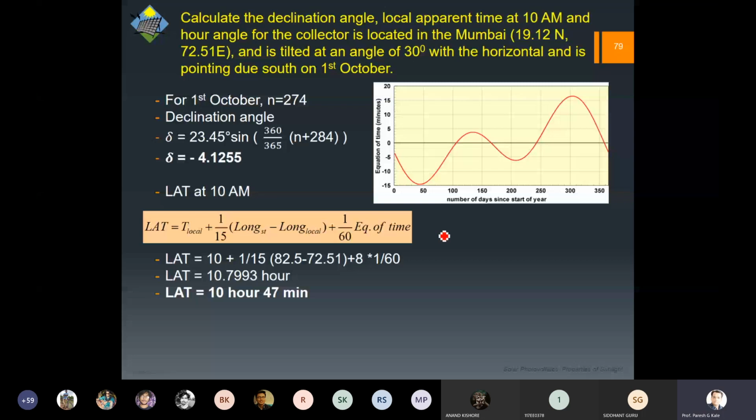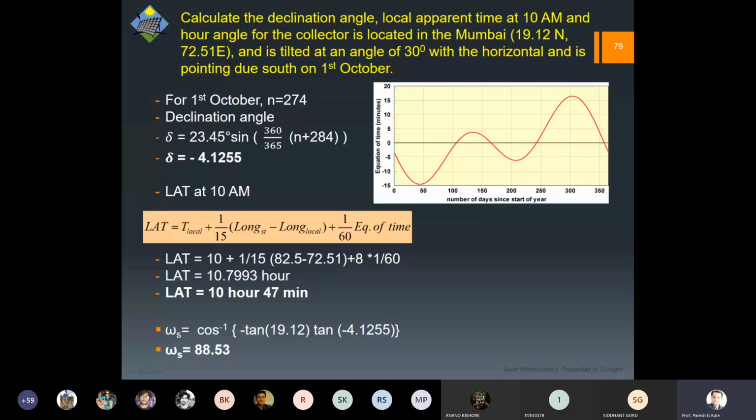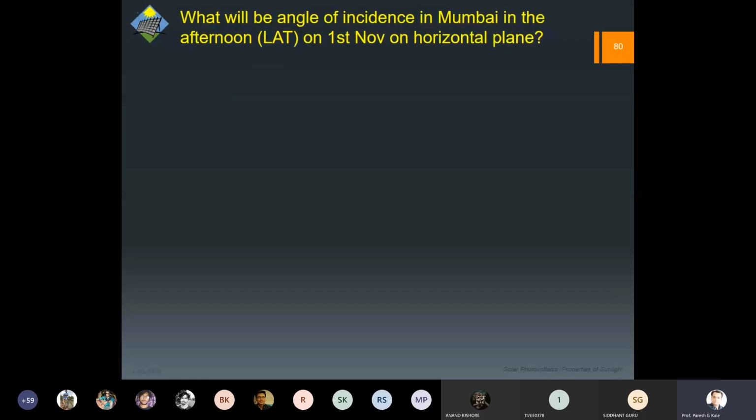So the Mumbai location is again 19.12, and you have already calculated the value of delta. You can substitute both and get the value of omega s roughly around 88 degrees, right? Is that what you are getting? 88? Yes, sir. Okay, fantastic. So, in continuation with this, let us go to the next problem.